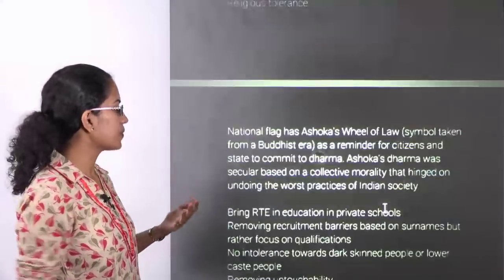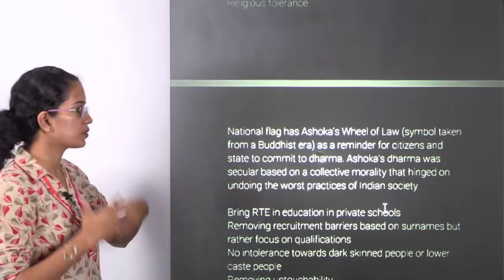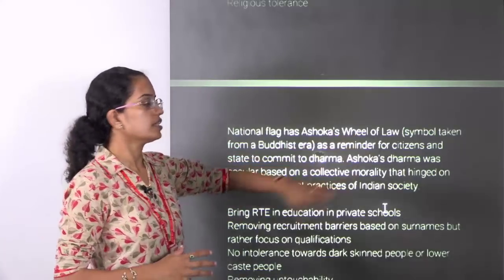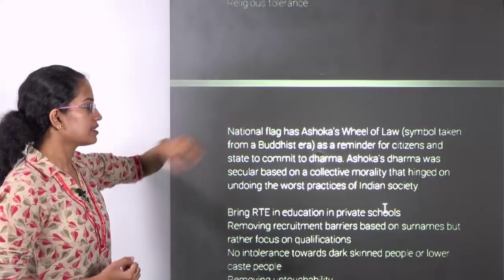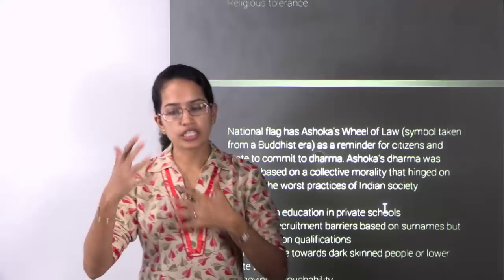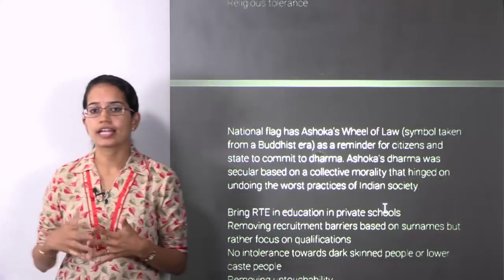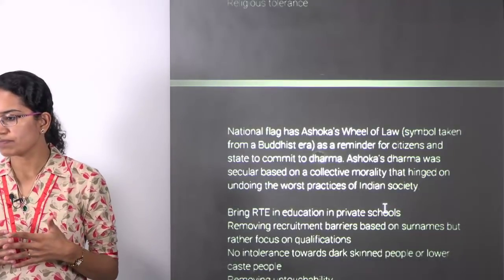Similarly, if we talk about the past, during the Ashoka period, you had Ashoka's wheel of law, Ashoka's dharma that was talked about. Similarly, you had the various councils, the Buddhist councils, the educational councils established during that time that aimed at promoting information and education.